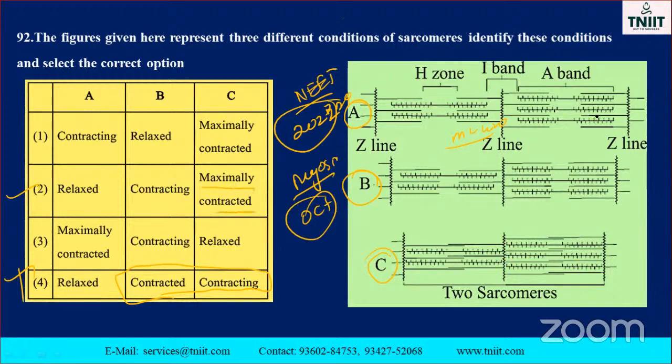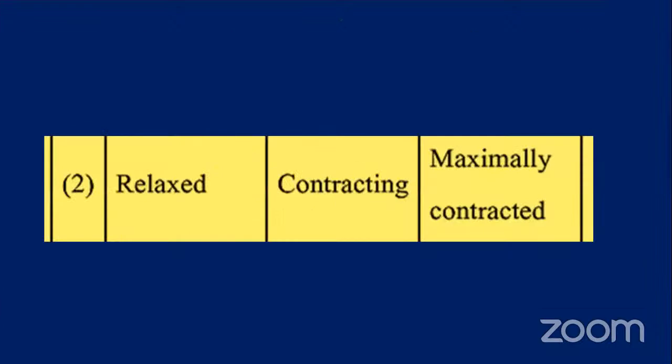See the distance between these two. This is the relaxation, relaxed muscle. This is a contraction. This is the maximum contraction. Overlap: see that this part overlaps. Structure is related, very, very important. Structure is overlap. This is called maximally contracted. So option B is the correct option. Go to the next one. See the relaxed, contracted, maximally contracted.